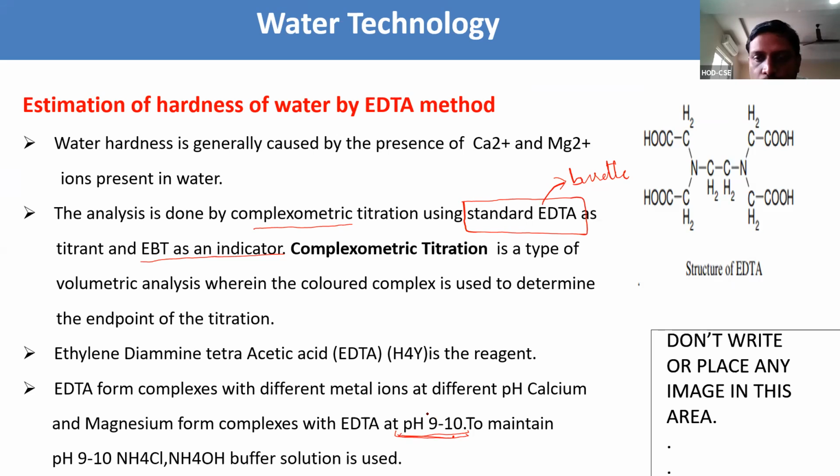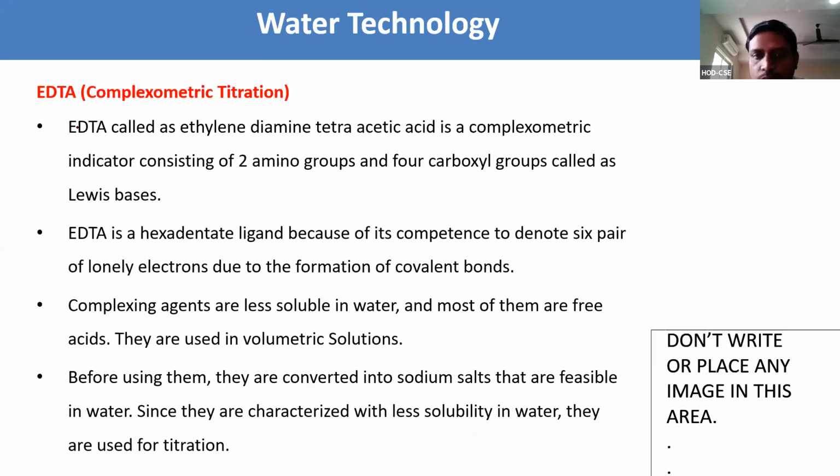Here, coming to the structure of EDTA, ethylene diamine tetraacetic acid. Ethylene is CH2=CH2.